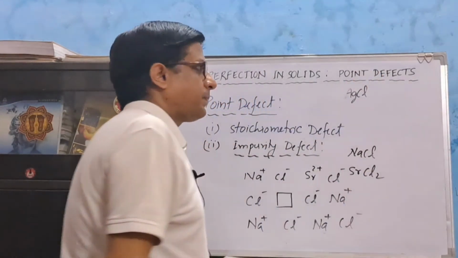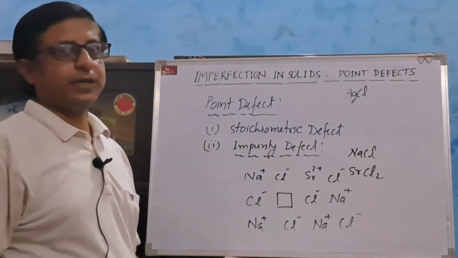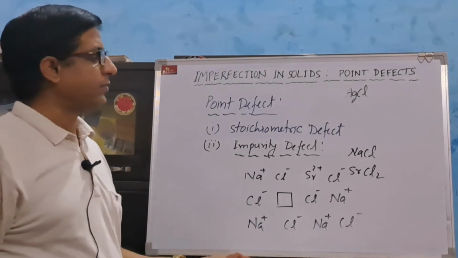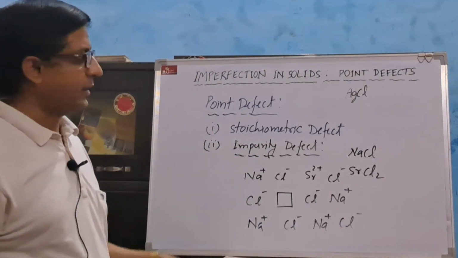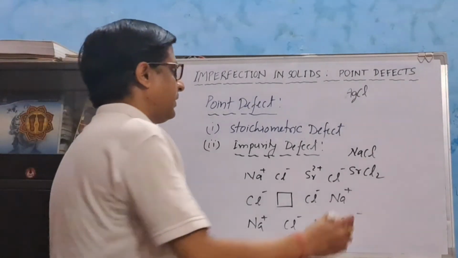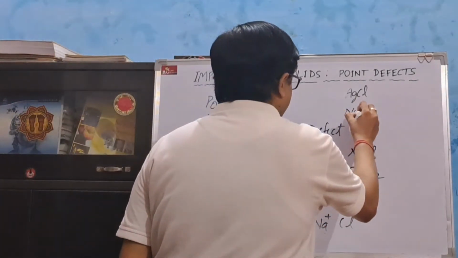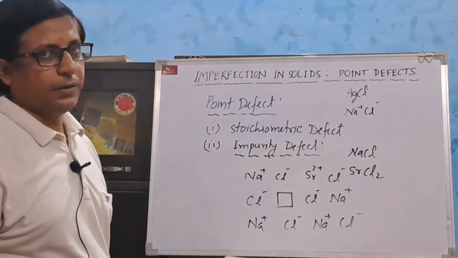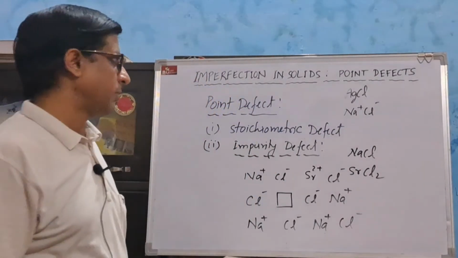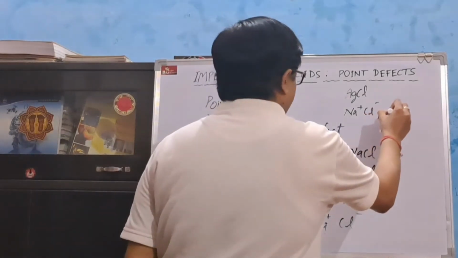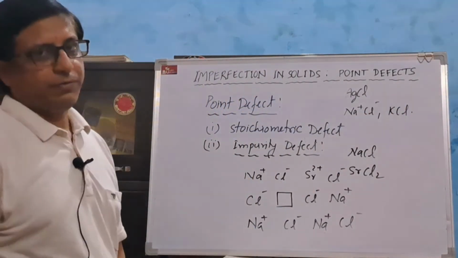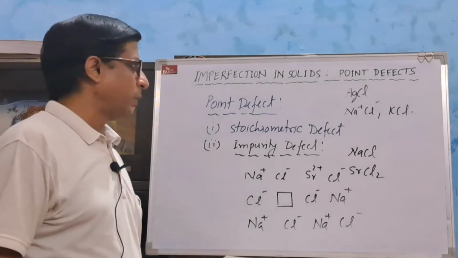In case of Schottky defect, both cation and anion are missing from their positions and there is decrease in density of the crystal. These types of defects are found where the size of cation and anion are nearly equal. For example, sodium chloride, potassium chloride show Schottky defect.